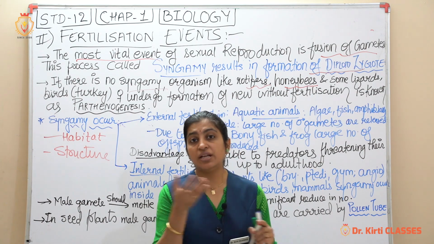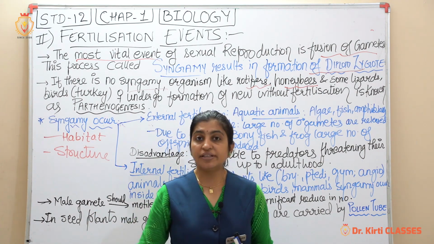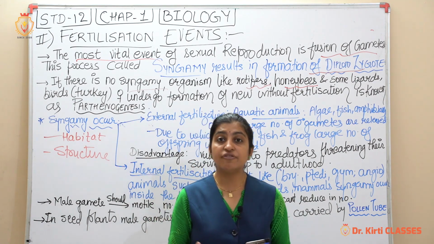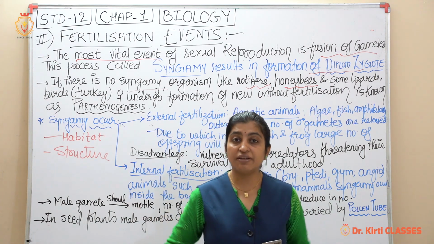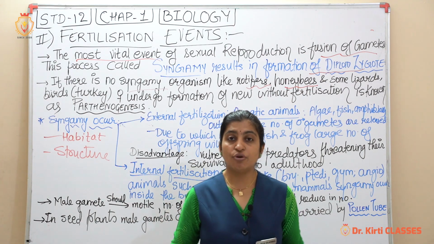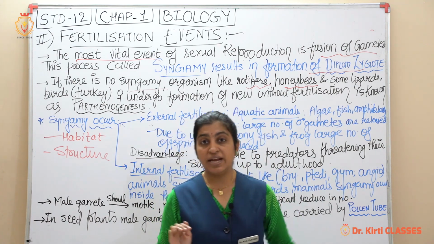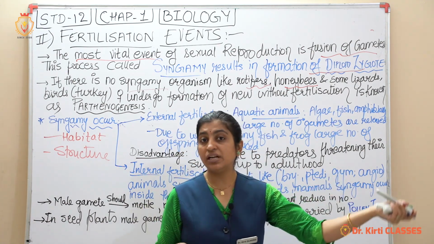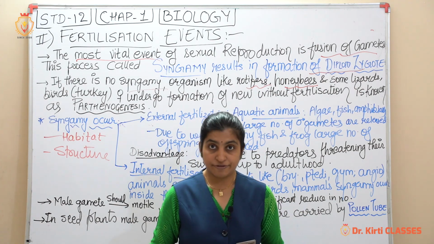So if, suppose, it is the larva stage, then they become food for the predator. So many such fertilized eggs can also die. So for their survival it is challenging, right, from the childhood to the adult, that means from the larva state to the adult animal. So there is danger in their life.